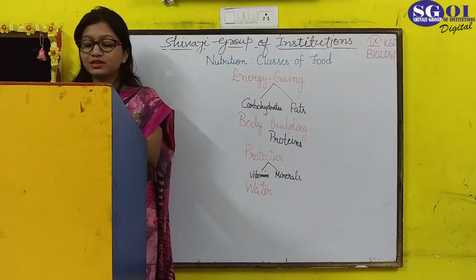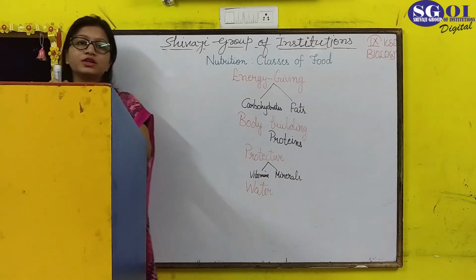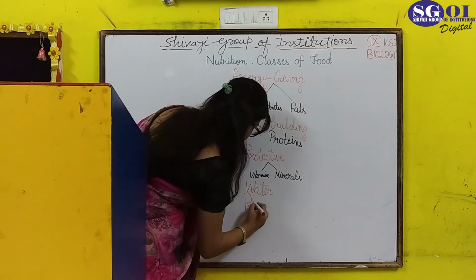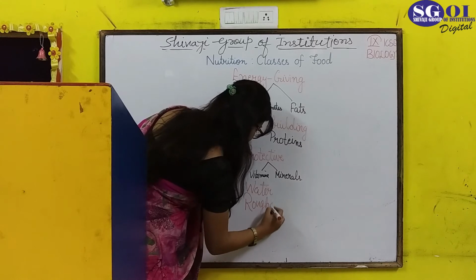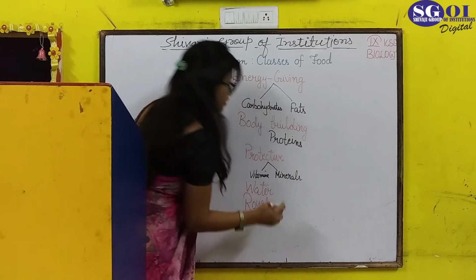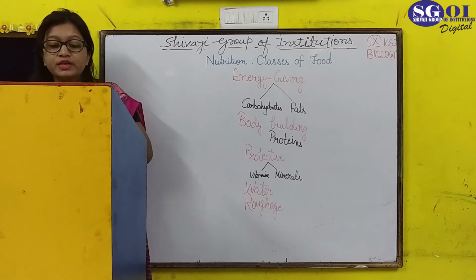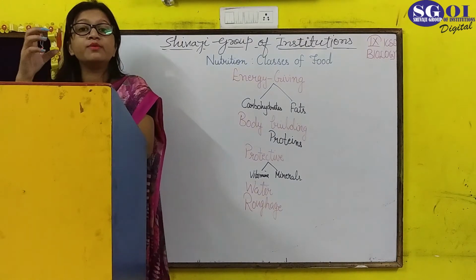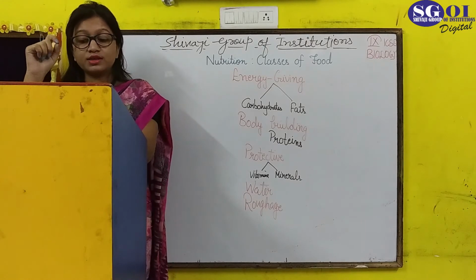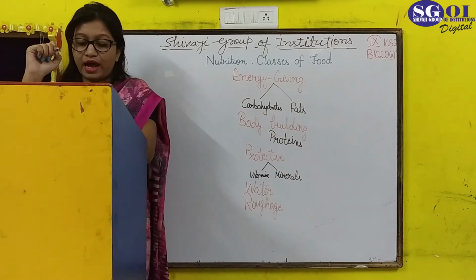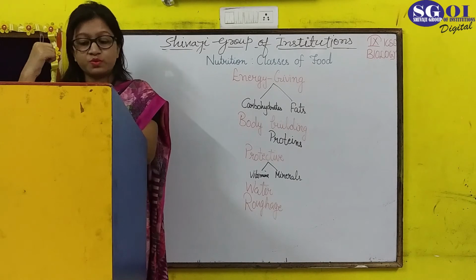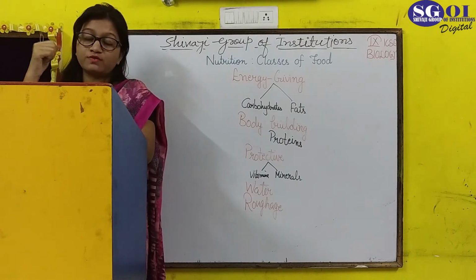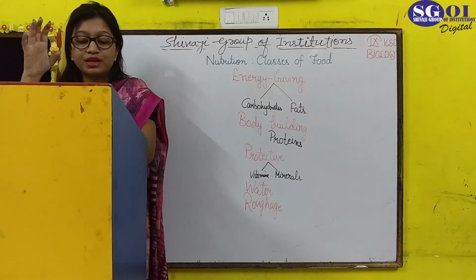The last thing which is present in our body is roughage. Basically, roughage is also known as dietary fiber, and it is an important component of food because it is the undigestible part of the diet. For example, cellulose is present in fruits and vegetables, and connective tissue is present in meat and fish. They are not digested, so they act as roughage.